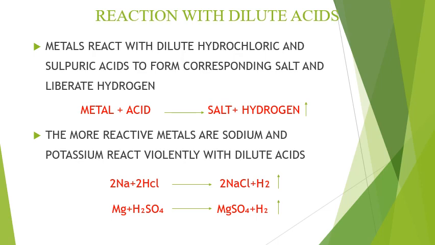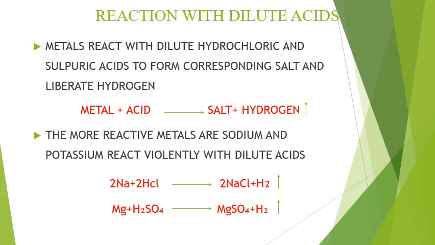Reaction with dilute acids. Metals react with dilute sulfuric acid and hydrochloric acid to form the corresponding salt and liberate hydrogen. The hydrogen formed burns with a pop sound when a lighted matchstick is brought near it. Metal reacts with acid, it gives salt and hydrogen.